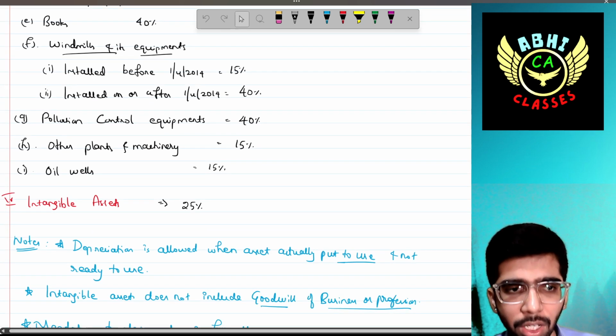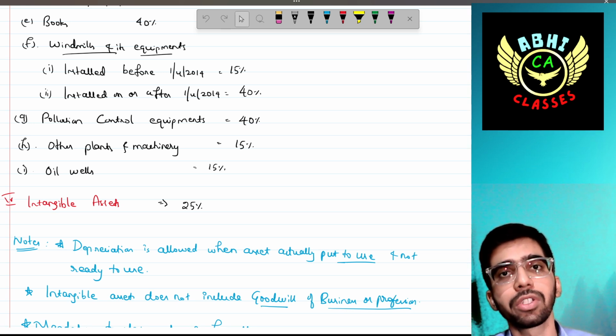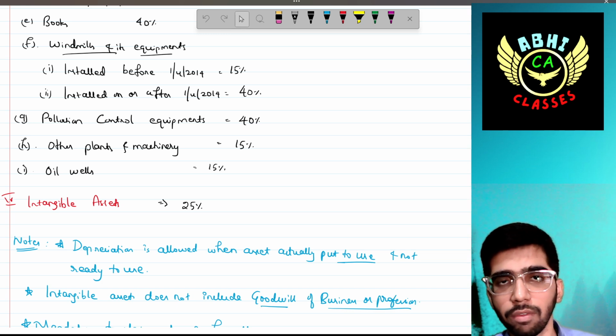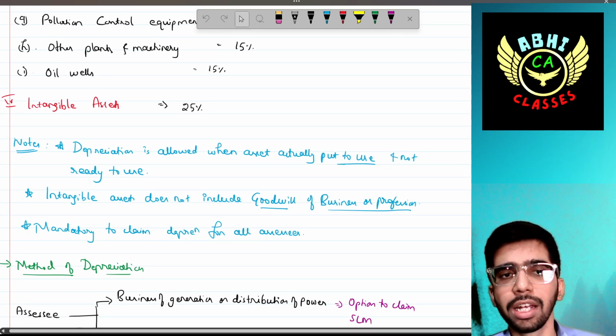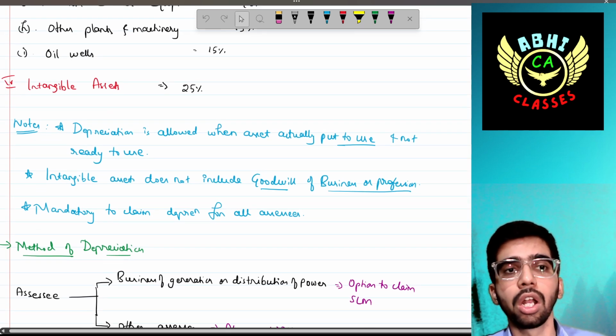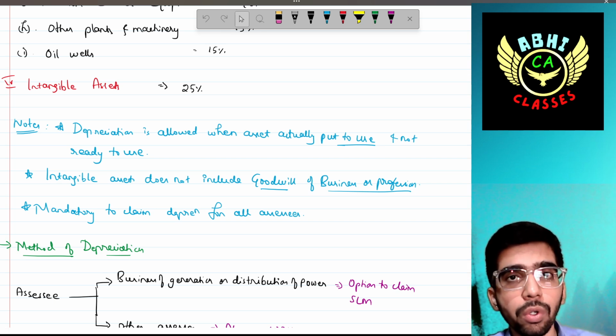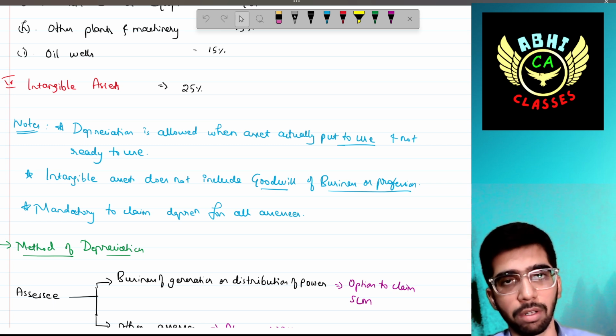The last class of asset is intangible asset. For intangible asset, the depreciation would be 25%. Then there are some important notes. Depreciation is allowed when the asset is actually put to use, not merely ready to use. If it is ready to use, but has not been put to use, then the depreciation cannot be claimed.